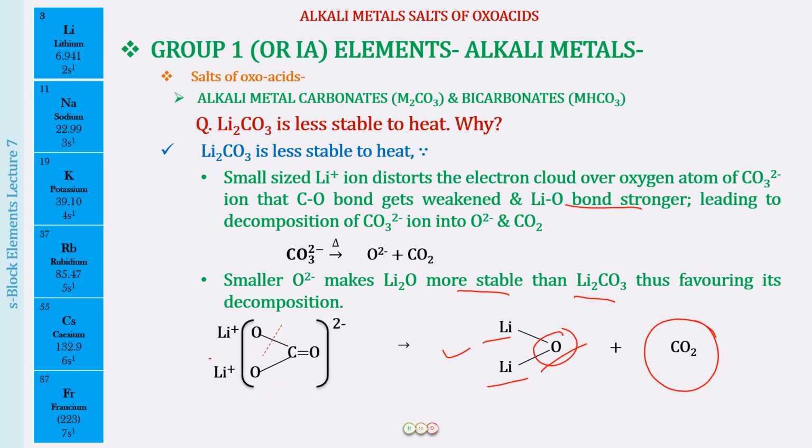As far as the other alkali metals are concerned, the size is going to be bigger. For the cation, the polarizing power will be decreasing, and hence we will find that down the group the stability of the carbonates is going to increase.